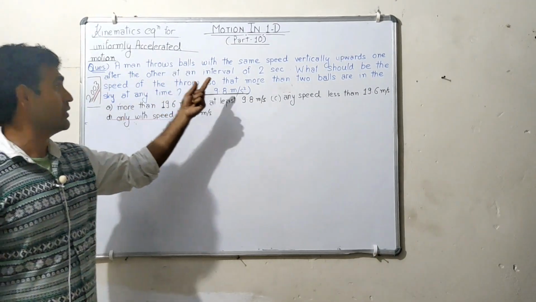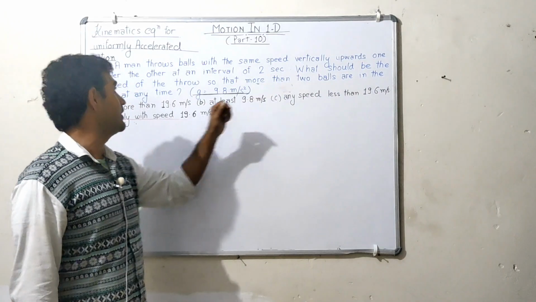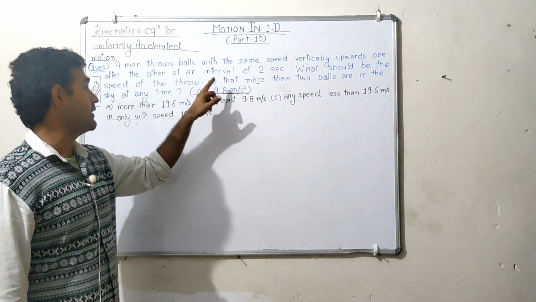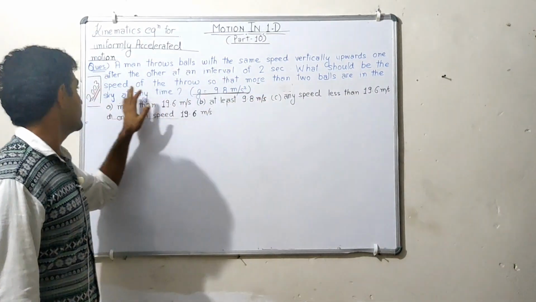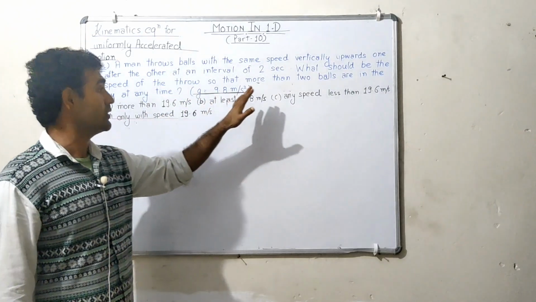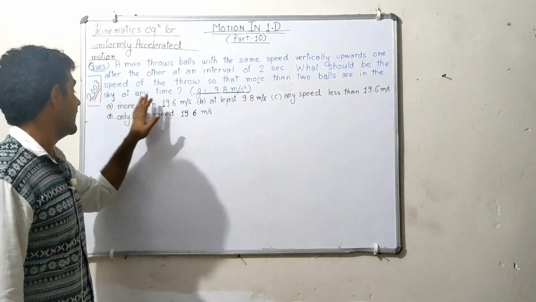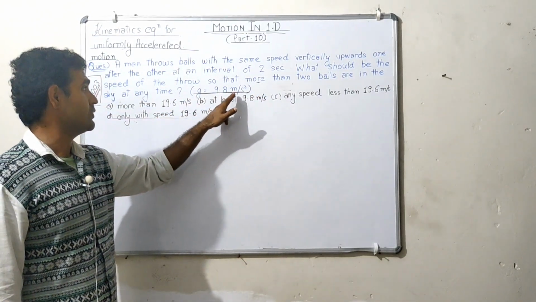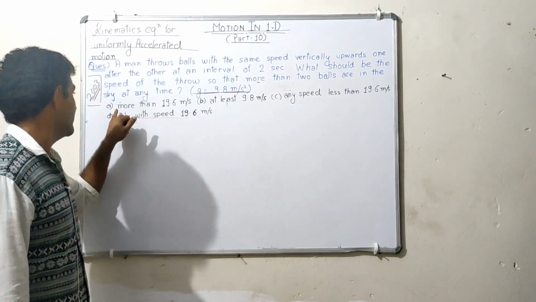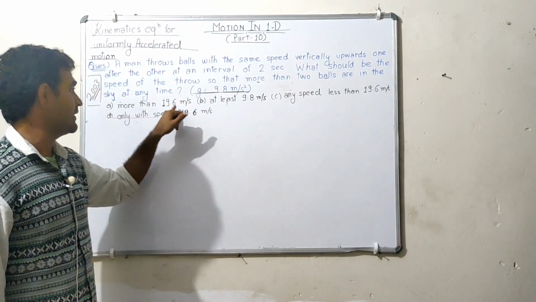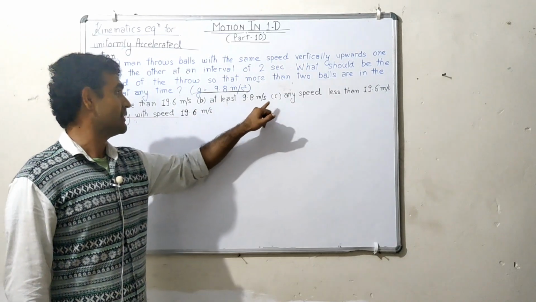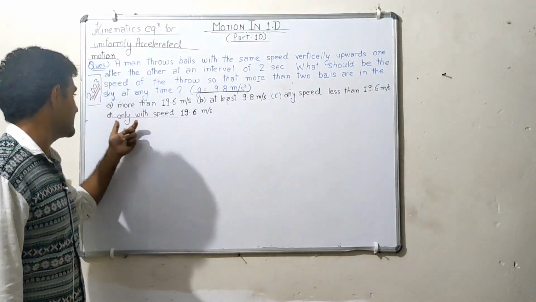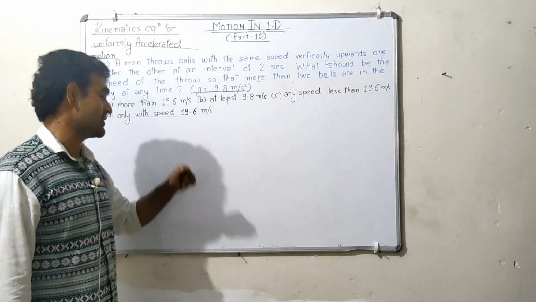A man throws balls with the same speed vertically upward one after the other at an interval of 2 seconds. What should be the speed of the throw so that more than two balls are in the sky at any time? Take g equal to 9.8 meter per second square. Options are: more than 19.6, at least 9.8, any speed less than 19.6, or only with speed 19.6.